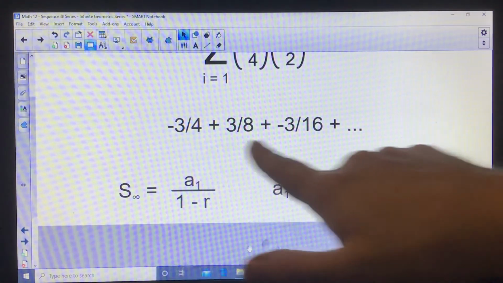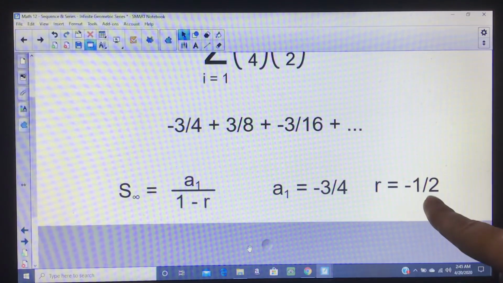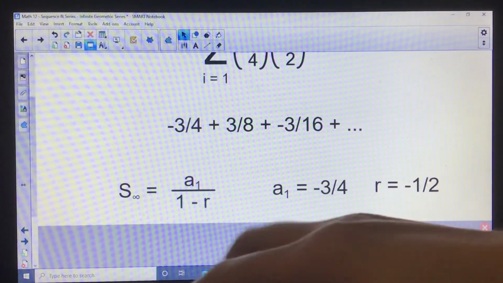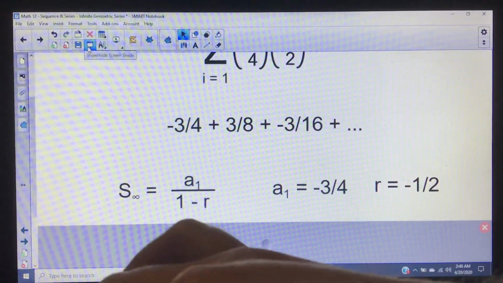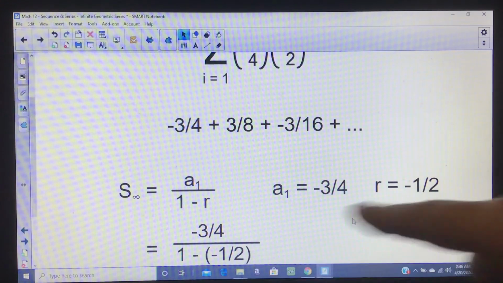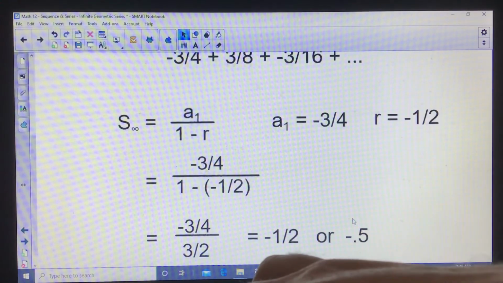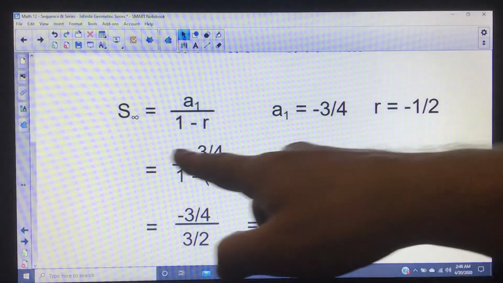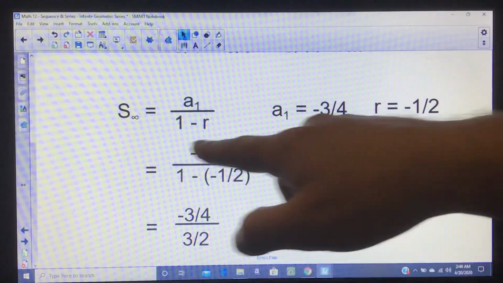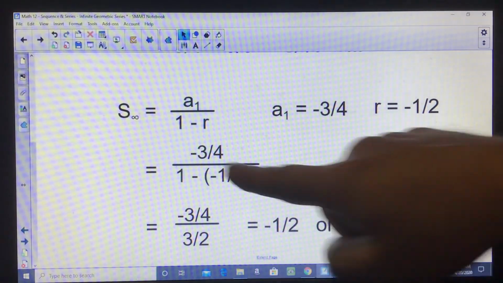In order to add up the entire sequence, I just need to know the first term and the common ratio. Plug those in. The first term is negative 3/4. The common ratio is negative 1/2. Once again, if you don't like doing calculations, be very careful that you plug this in the calculator correctly. I just showed some of the intermediate steps.